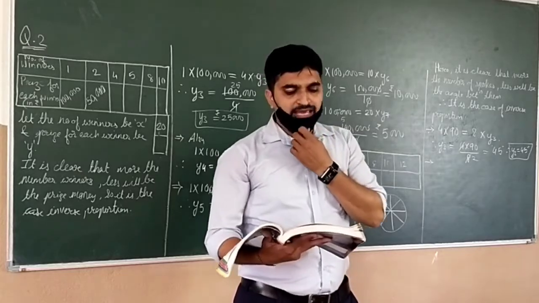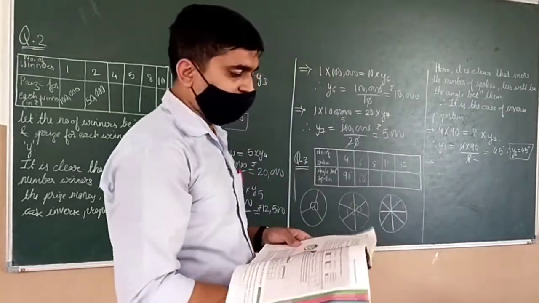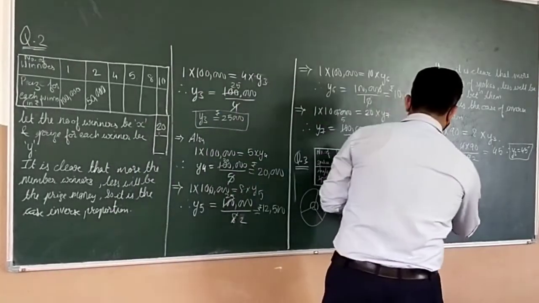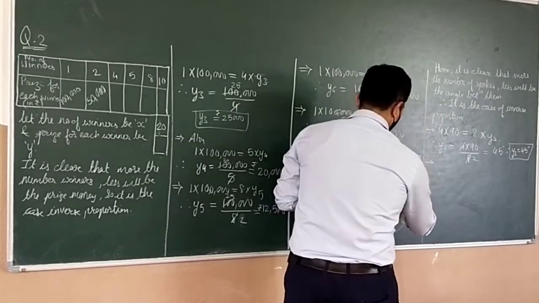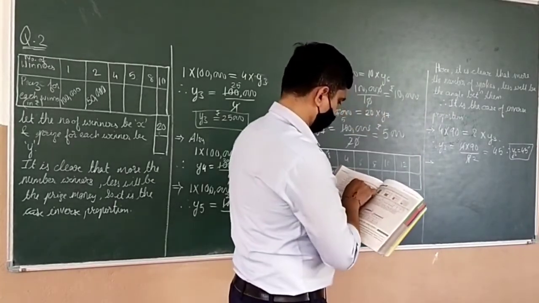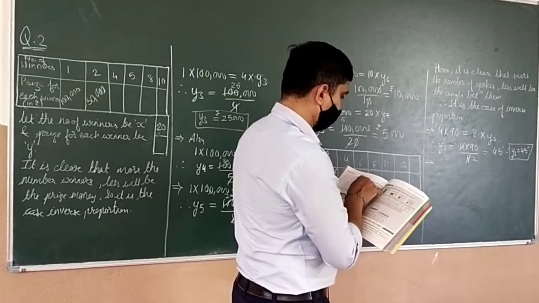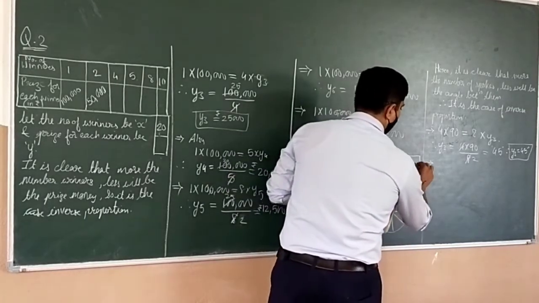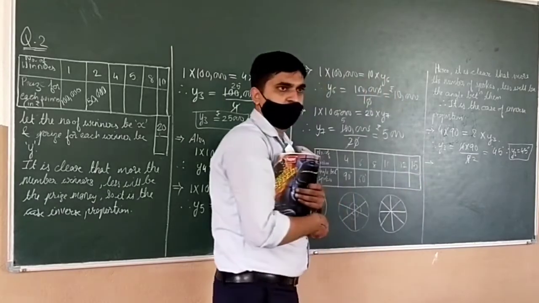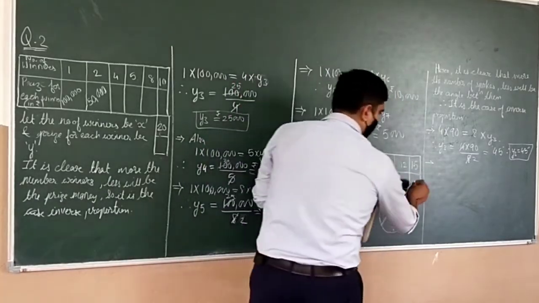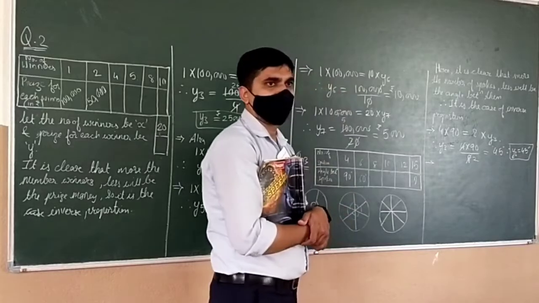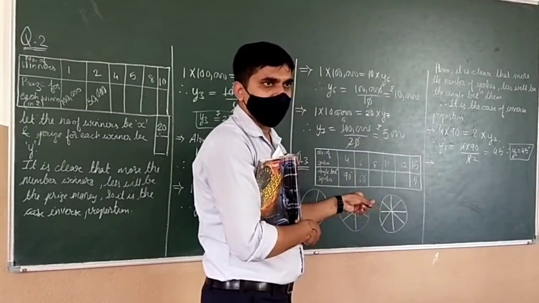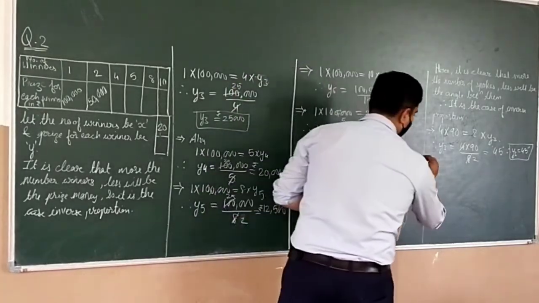Now calculate the angle between a pair of consecutive spokes on a wheel with 15 spokes. Now you are supposed to find for 15 spokes. What will be the angle between them? That you are supposed to find. Can you give the answer? Okay. Now start.